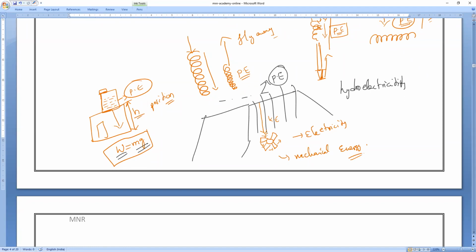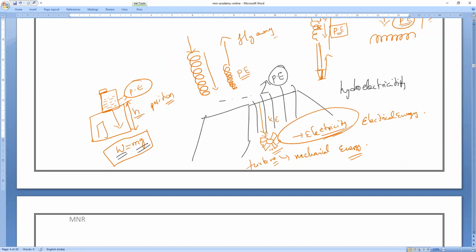So when the water falls from a height, it will rotate the blades of the turbine and generate what? Electrical energy, or we can say electricity. So this is all energy transfer. Sir, can we say every object possesses mechanical energy? Yes, every moving object.